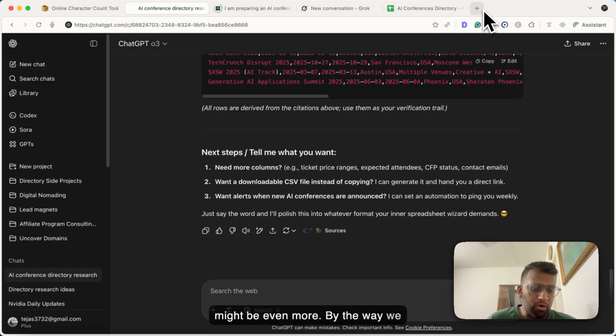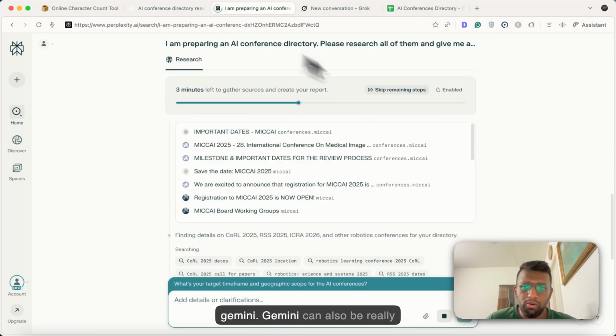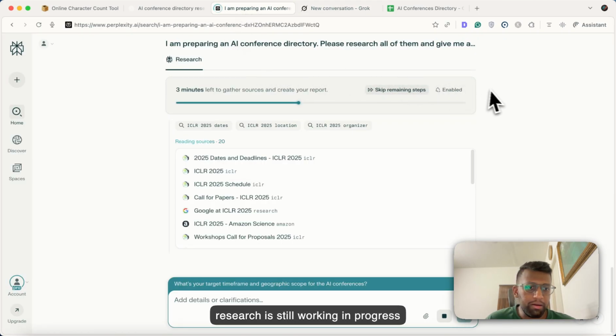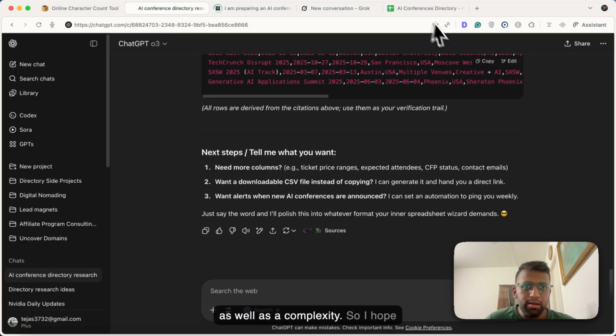By the way, we forgot one important tool, that is Gemini. Gemini can also be really great. And as you can see, deeper research is still working. Deeper research is still a work in progress, as well as Perplexity, right?